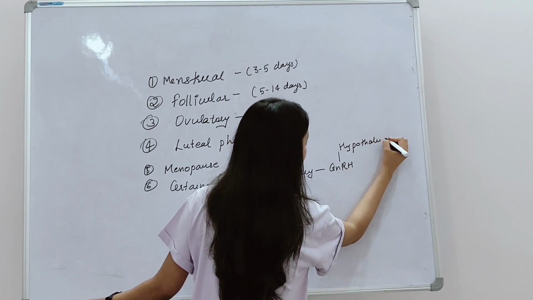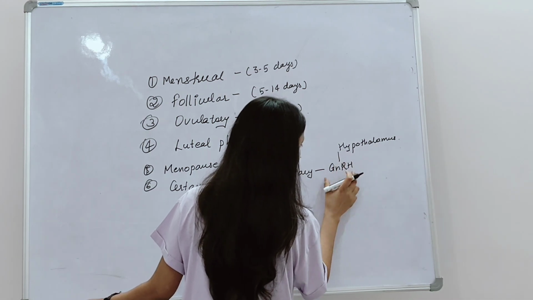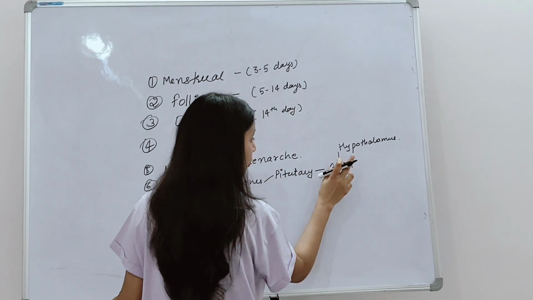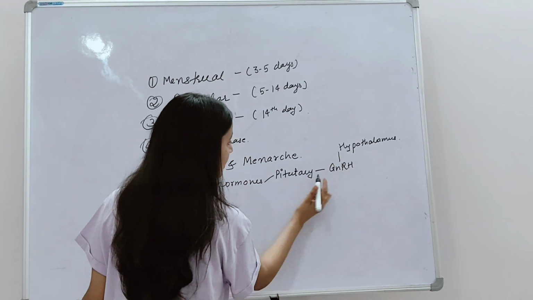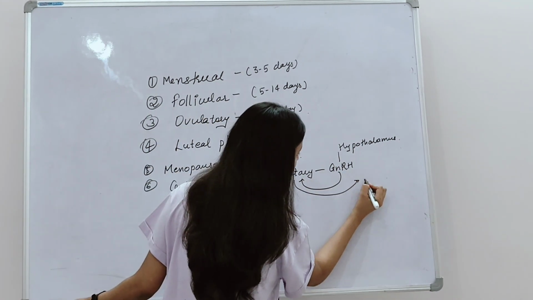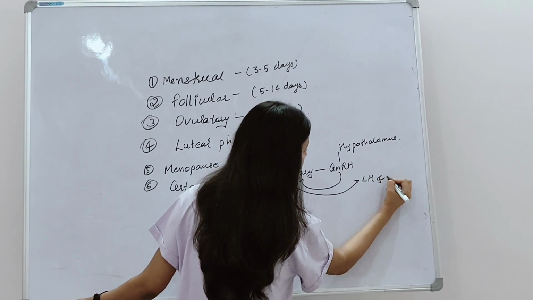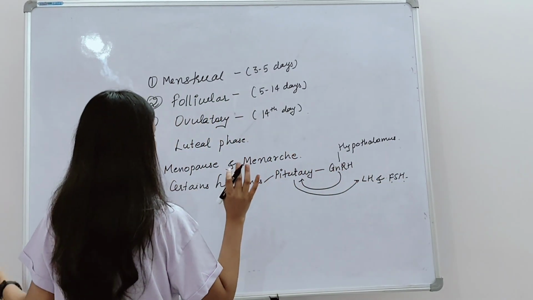It stimulates the pituitary to secrete LH and FSH, luteinizing hormone and follicle stimulating hormone.